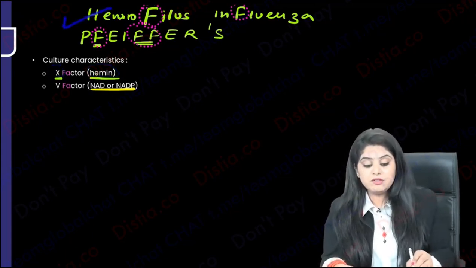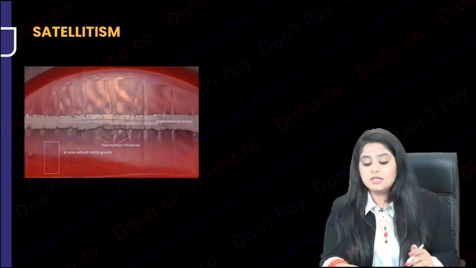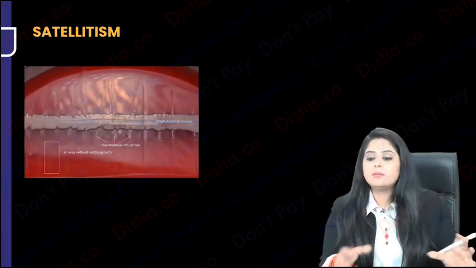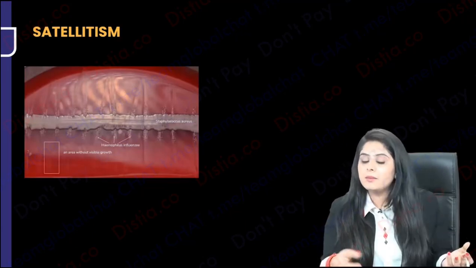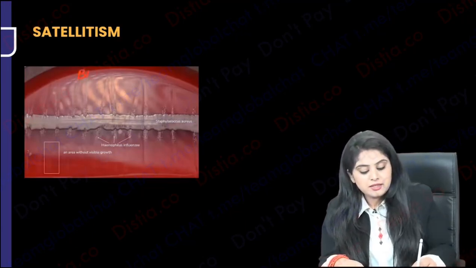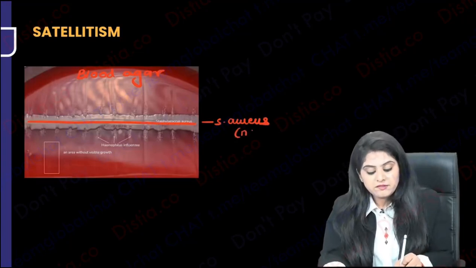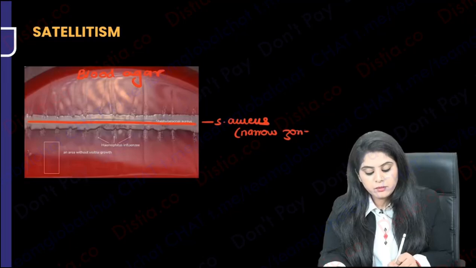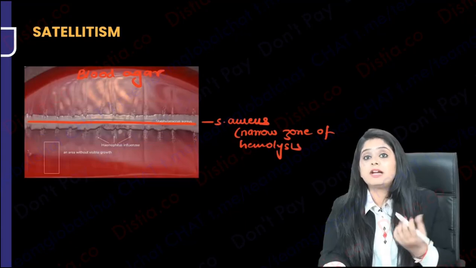So if Hemophilus has to grow, it needs factor 5 and factor 10, which a simple blood agar cannot give it. Some of these factors are there, some of them are hiding inside the red blood cells. So you will have to break the red blood cells, and only then are these factors going to come out. So please note, you take a blood agar, and you put a streak of something known as Staphylococcus aureus. If you go back to your first chapter of bacteriology, I've told you Staphylococcus aureus shows a narrow zone of hemolysis. That means just the area around it is going to break the blood. If it breaks the blood, those factors will come out.